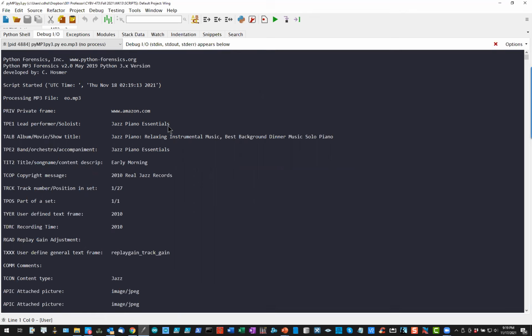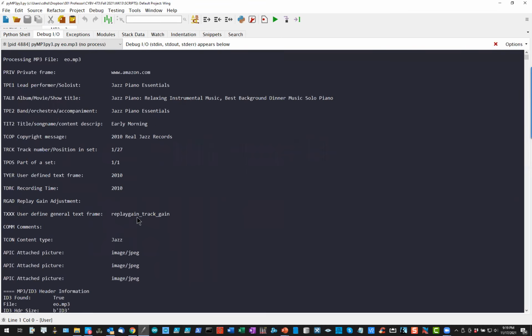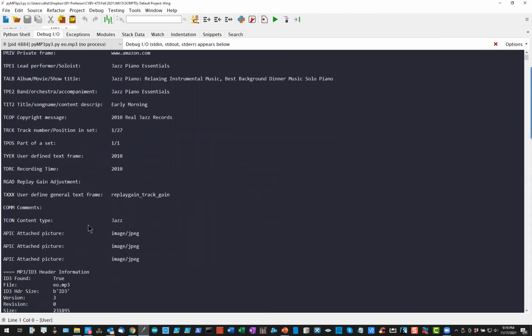And basically it gives you information about the performer, the name of the song, and what it was part of. It was part of this Jazz Piano Essentials set. That was the copyright message. The track is one of 27 that were in the set. It was done in 2010. And down here, it indicates that there were 3 pictures associated with it.